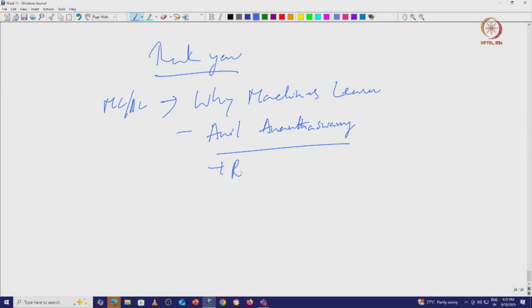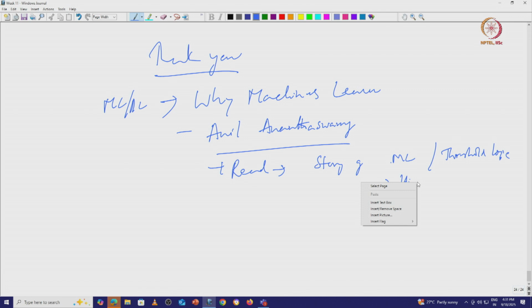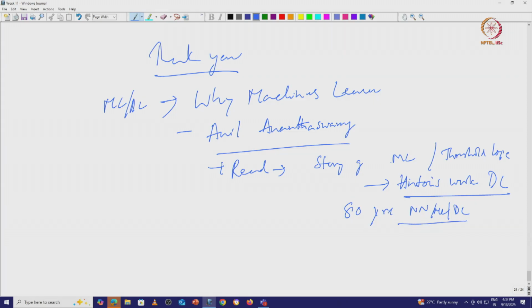You should read this book because it is the entire story of machine learning, starting from threshold logic all the way to Hinton's work on real deep learning. So, almost 80 years of neural network, machine learning, deep learning has been covered well.